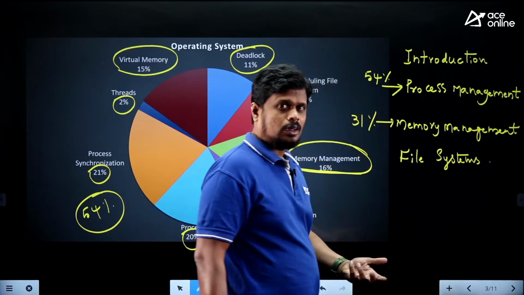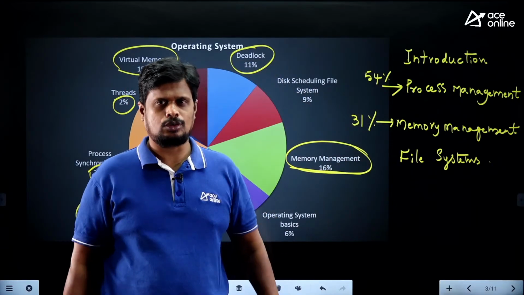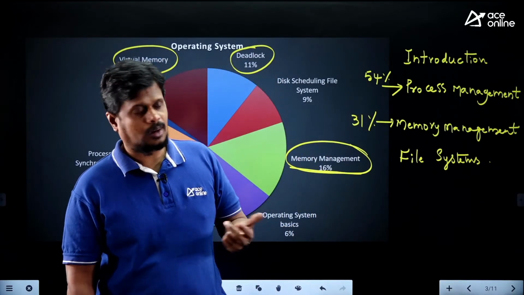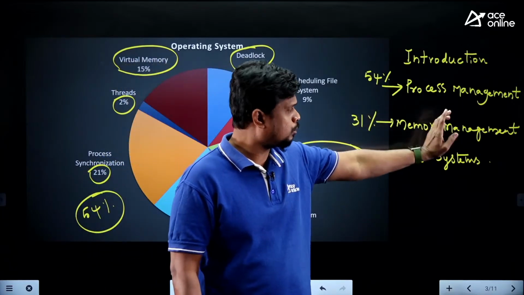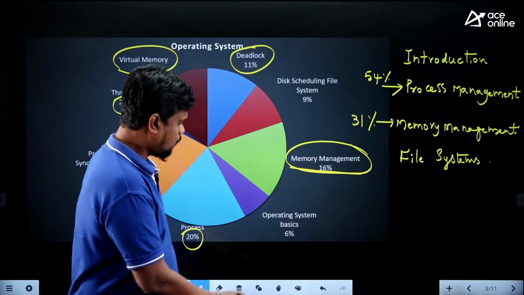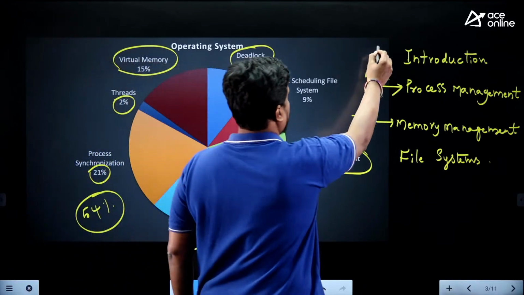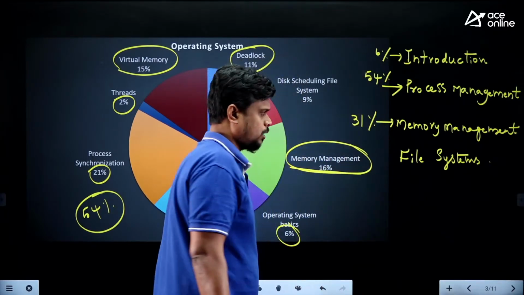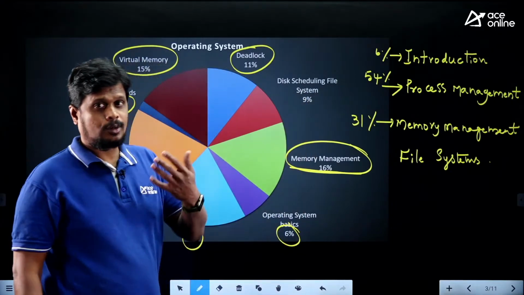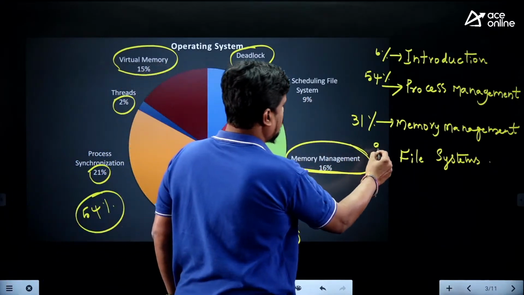See, if you concentrate on only these two topics, you are almost able to score in operating system. So 54 plus 31, how much is it? 85% of marks you are able to score if you prepare these two topics. Then what about the introduction part? From introduction you have 6% of the questions. And from file systems, which covers disk scheduling algorithms, inode implementation and file allocation techniques, you have 9% of marks.